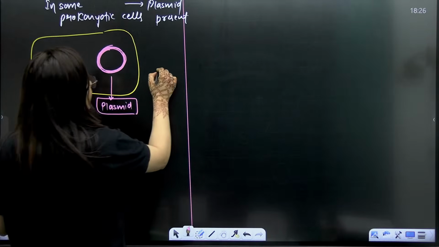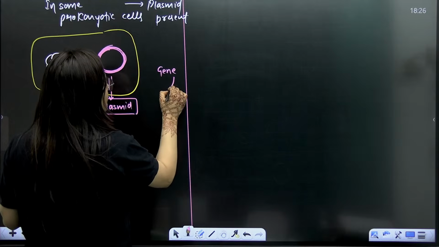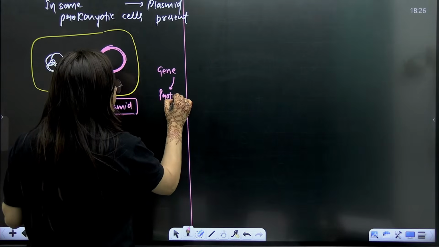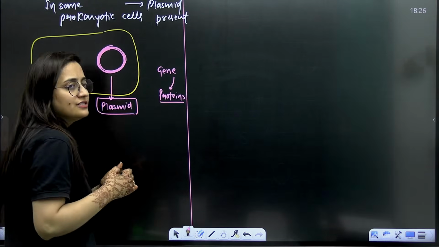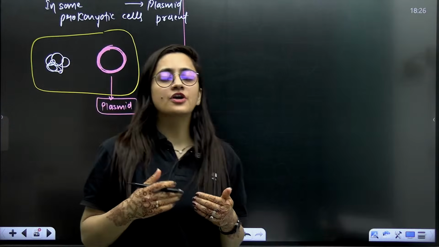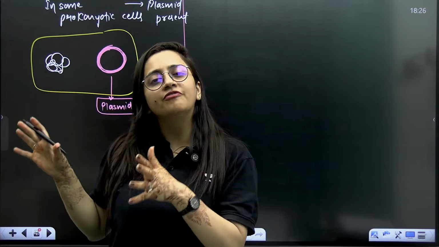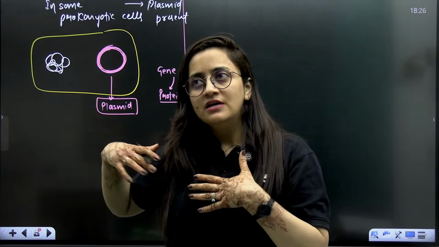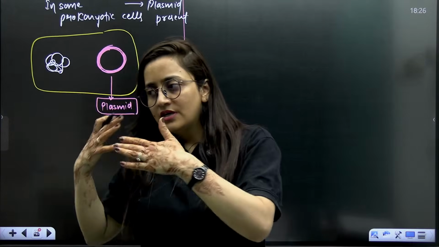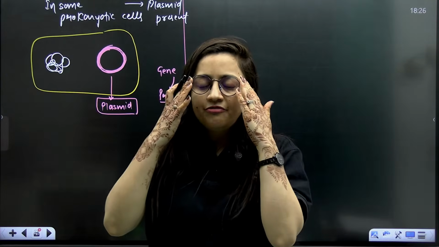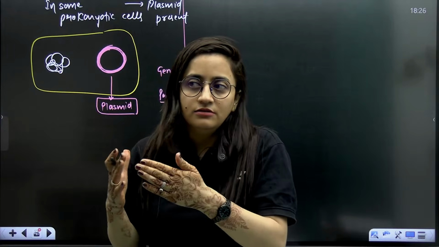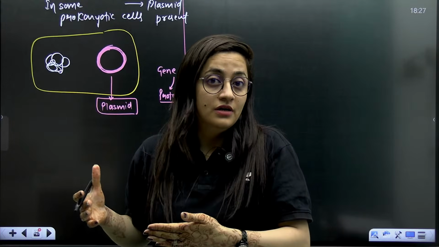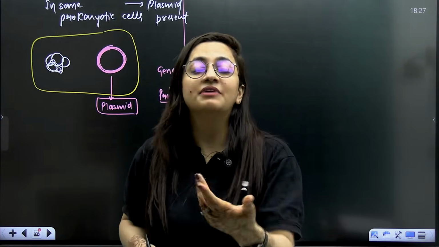And we know that a gene expresses itself by making proteins, and those proteins give a particular type of physical appearance. Like we got our genes from our parents, those genes make proteins, those proteins express, and we get a particular character which resembles our parents as well. Not completely, but similarities are there.